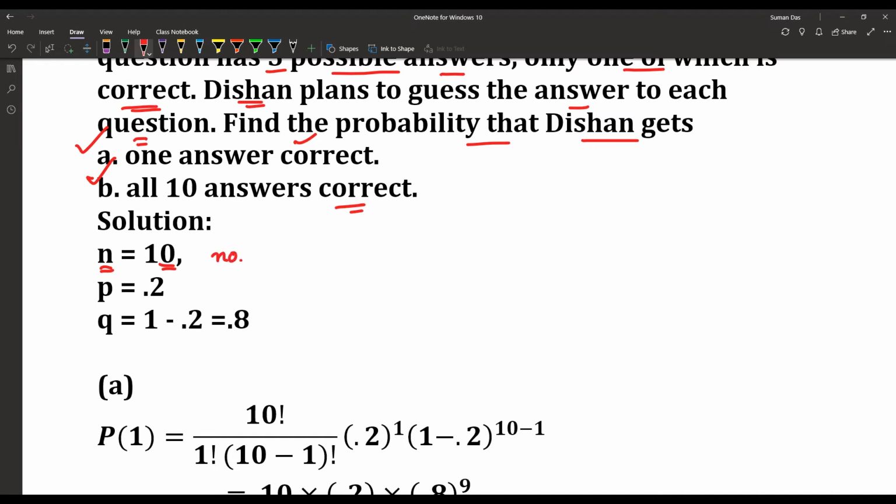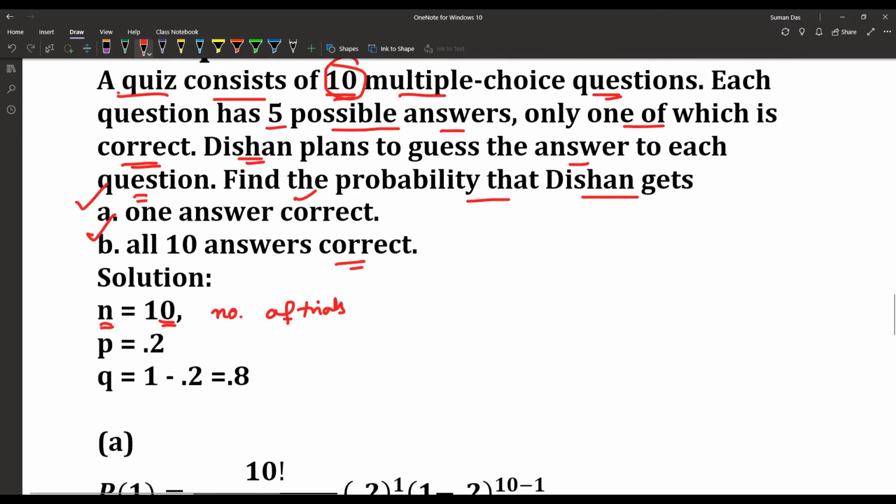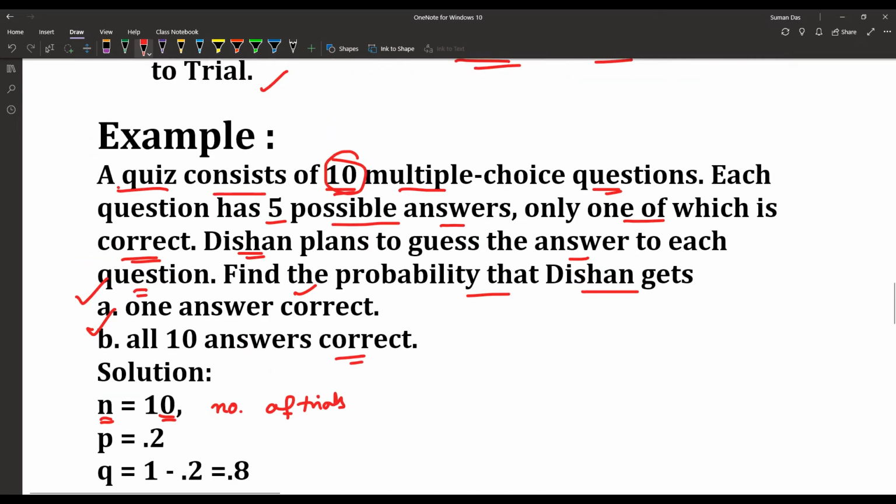That is called the number of trials, so that is 10. Then the question says each question has 5 possible answers, only one of which is correct. If we consider p, there are 5 answers and one is correct, so p is equal to 1 by 5, and that is equal to 0.2. So the success rate is 0.2.